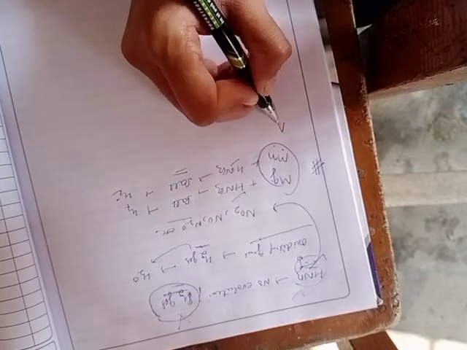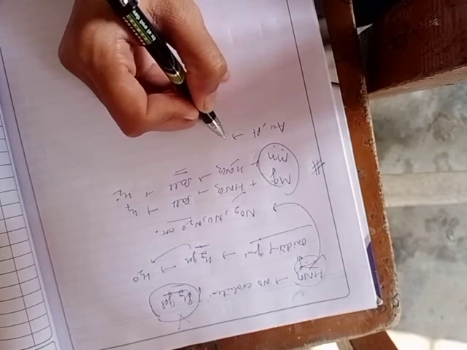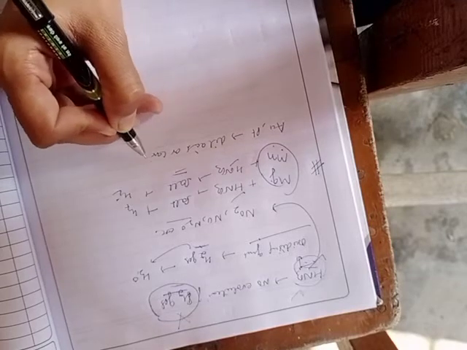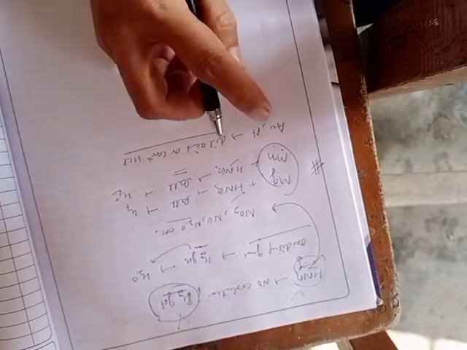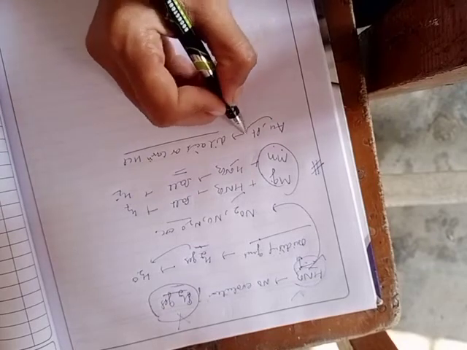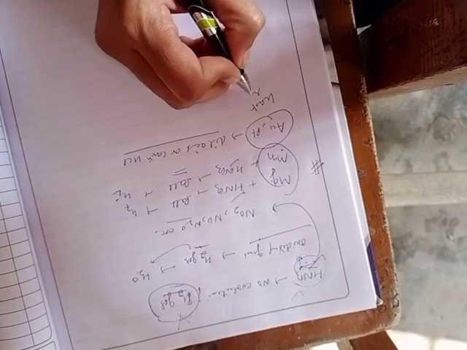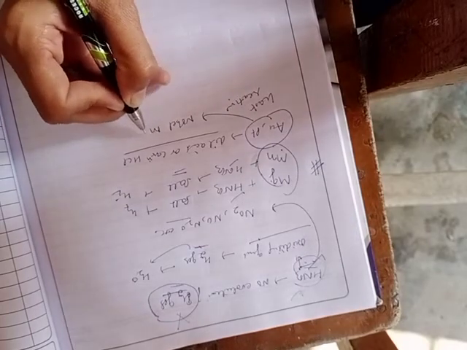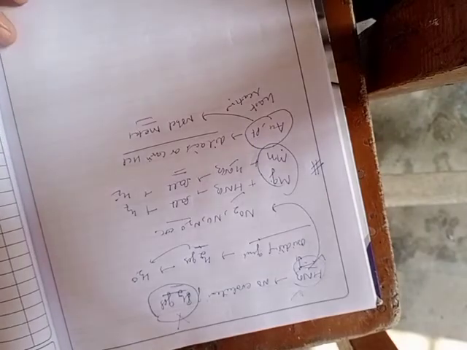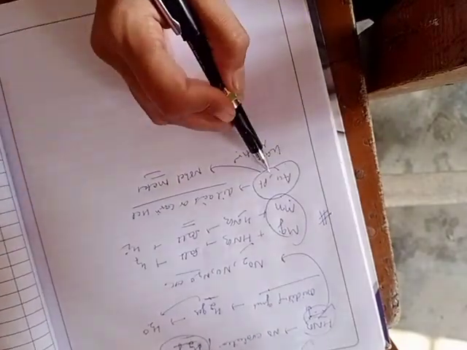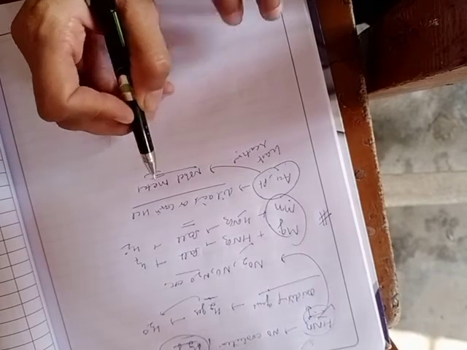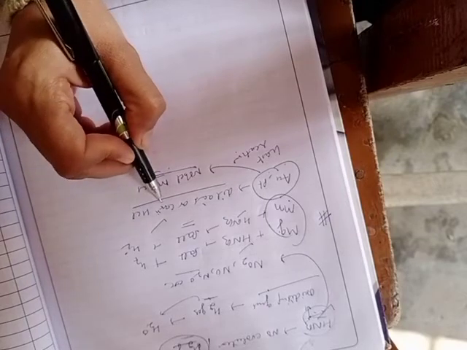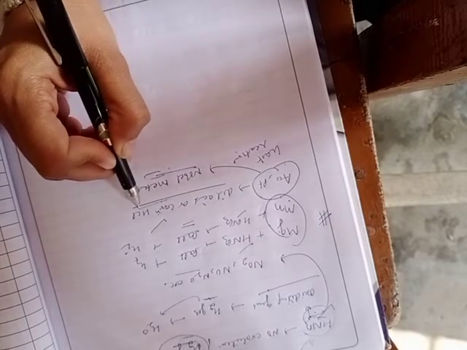Next are metals like gold and platinum. They also do not react with dilute acid as well as concentrated acid. In both kinds of acid, there will be no evolution of H2 gas, indicating that these metals are least reactive. These metals are least active. These metals are also termed noble metals. Due to their least activity with acid as well as atmospheric gases, these metals are considered to be the noble metals.